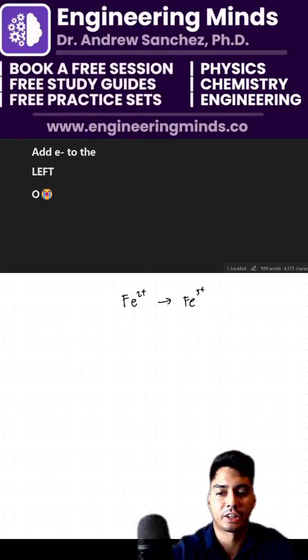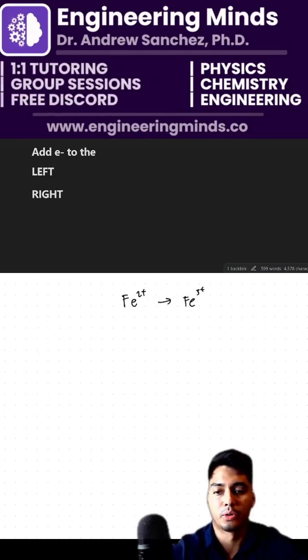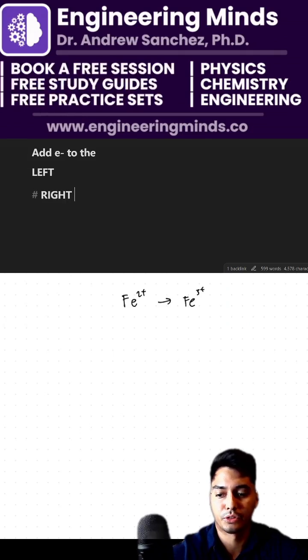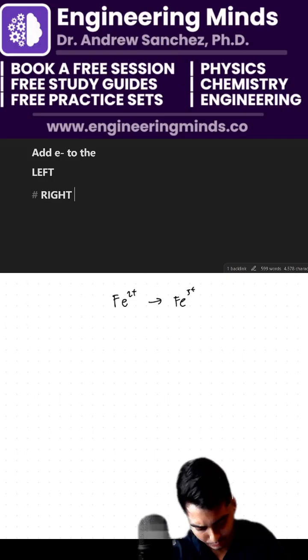Am I going to add an electron to the left or to the right? We're going to do a quick poll. So am I going to add an electron to the left or to the right? Make sure you vote in the poll. It's going to pull up in a few seconds. We've got to balance Fe2+ yields Fe3+. Let me erase this. That's an Fe3+.